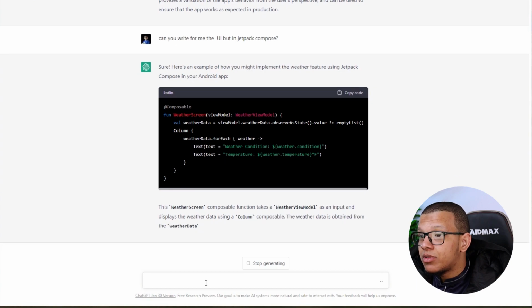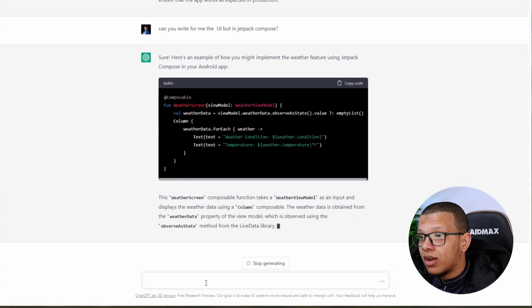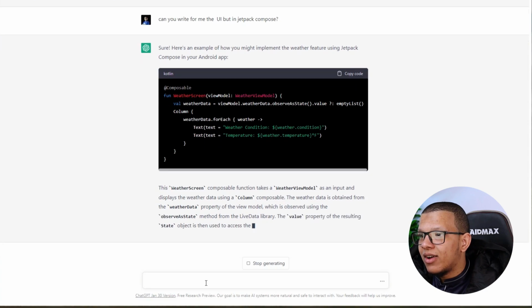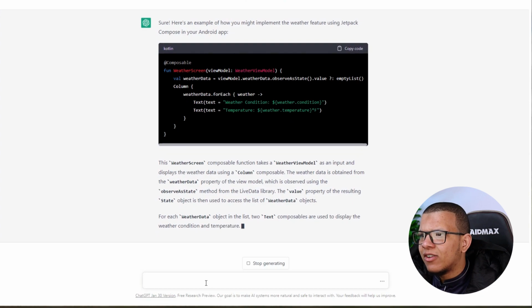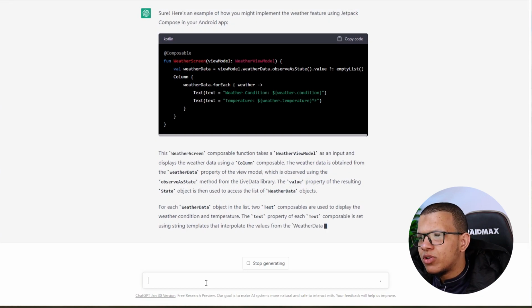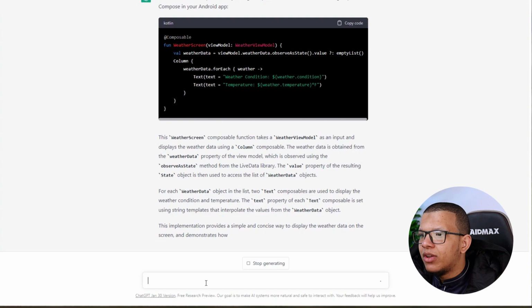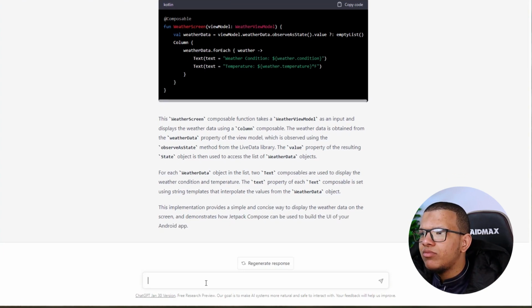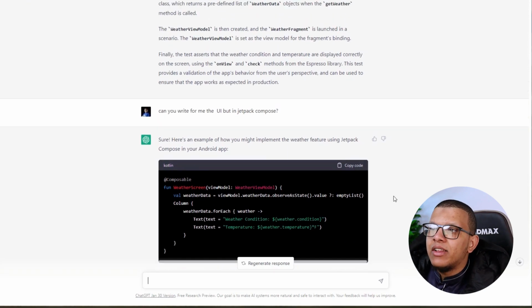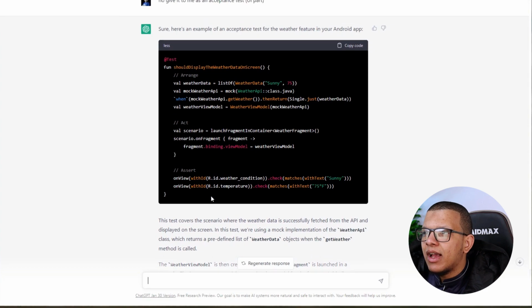This is the simplest UI I ever saw. Column with two texts directly. Temperature, yeah, this is good, kind of. It's trying to explain to me observe state as and stuff like that. Guys, he's trying his best. At least he can understand things from the context.